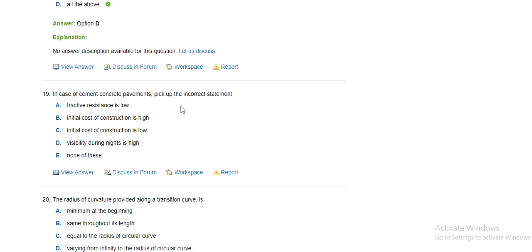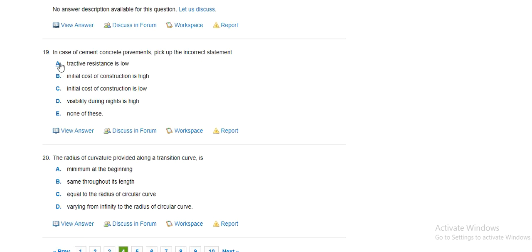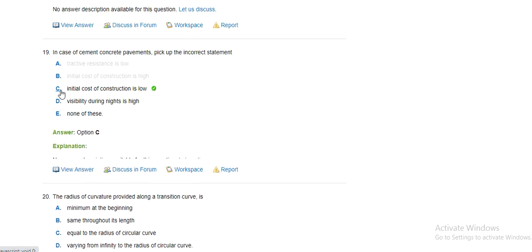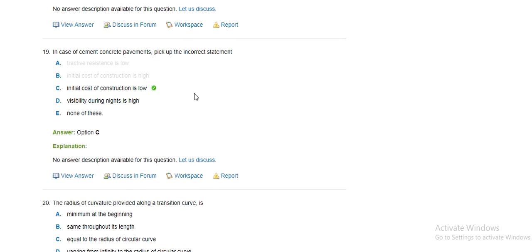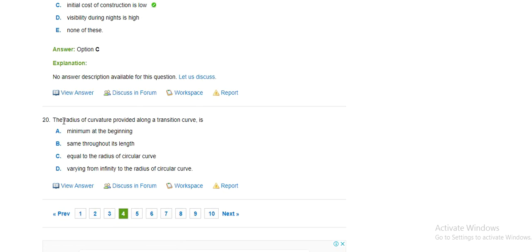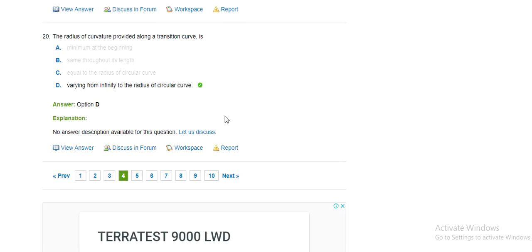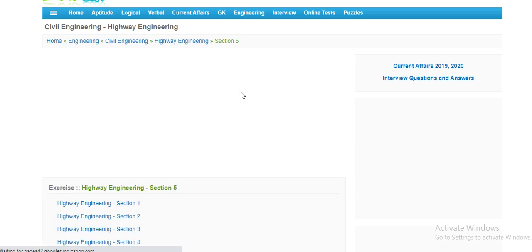In case of cement concrete pavement, pick up the incorrect statement. Active resistance is low, it is a correct statement. Initial cost of construction is high, it is also correct. Initial cost of construction is low, yes, that is incorrect. The radius of curvature provided along a transition curve is minimum at the beginning, same throughout the length, equal to the radius of circle, varying from infinity to the radius of the circle.